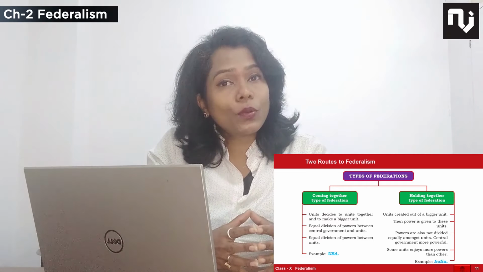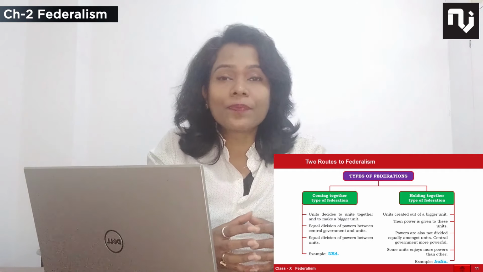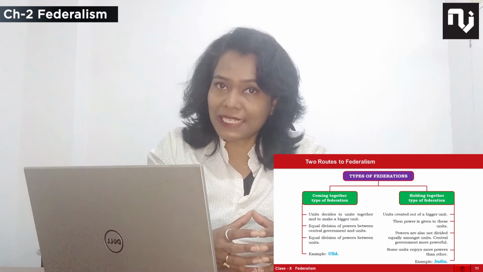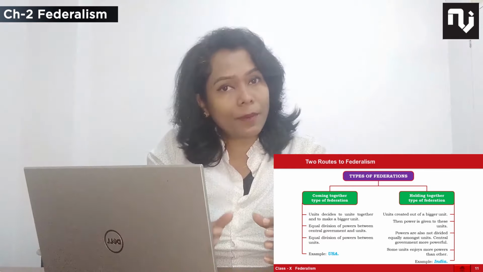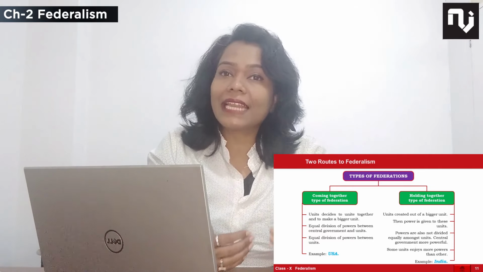Okay. So the next question is in that only: types of federal systems in the world, coming together and holding together. And the previous question I am carrying on again: how is India practicing federalism, please tell us. So the answer is state list, union list, concurrent list.